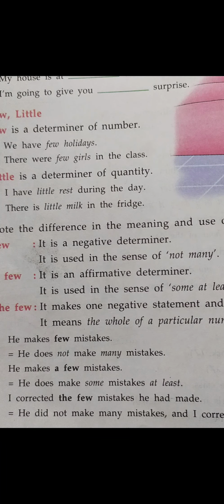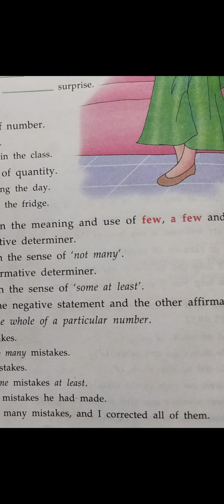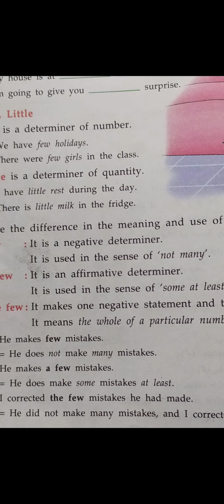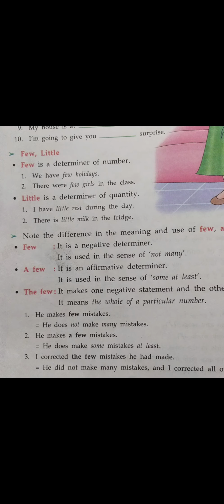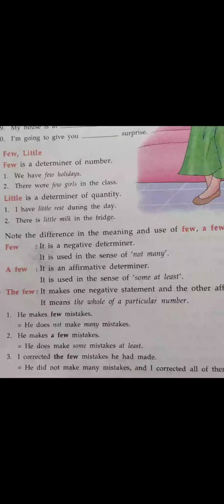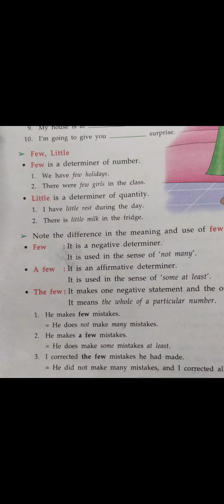In the third one, I corrected the few mistakes he had made. He had not made many mistakes, and this sentence has two meanings. The first: he did not make many mistakes and I corrected all of them. So the few has two meanings, the first negative and the second affirmative or positive. This way you can use few, a few and the few in your sentences.